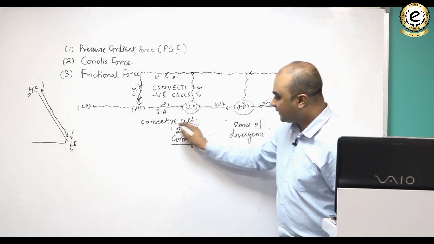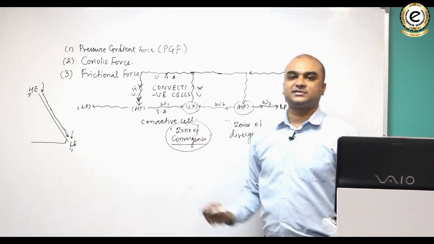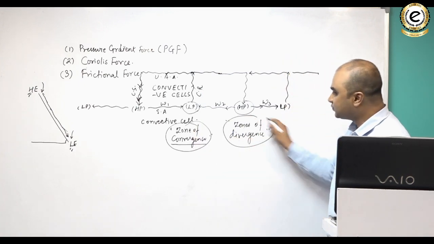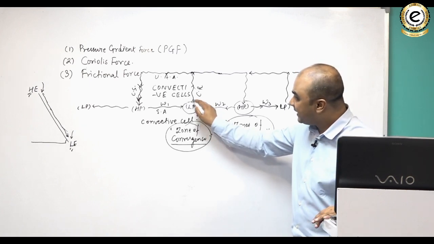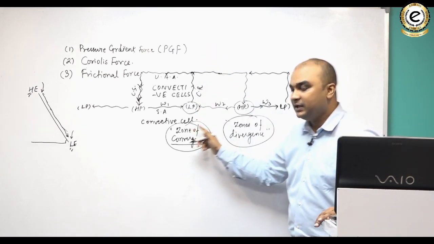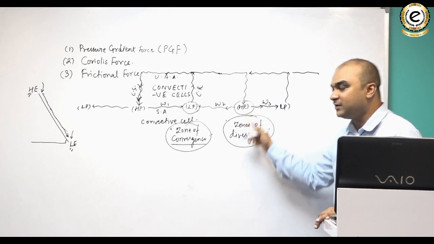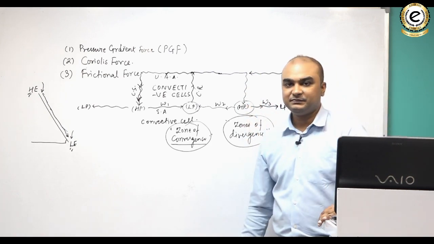तो एक चीज हम इससे कंक्लूड कर सकते हैं, and what is that conclusion? That zones of convergence will be low pressure areas, whereas zones of divergence would be high pressure areas. We can also conclude one thing, that zones where air is rising would be low pressure area, and zones where air is sinking would be high pressure area.